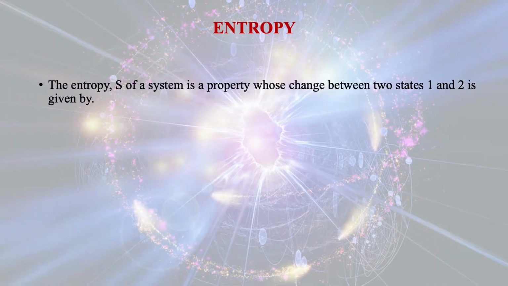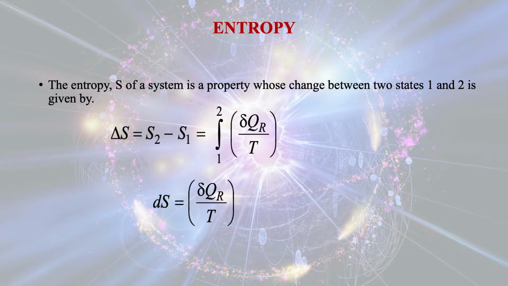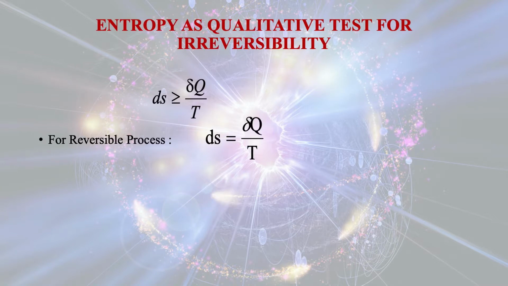Now entropy. The entropy S of a system is a property whose change between two states 1 and 2 is given by delta S, that is S2 minus S1, equal to the integral of delta Q by T. Here ds we are taking as delta Q reversible by T. For a reversible process, ds is equal to delta Q by T. For an irreversible process, ds is greater than delta Q by T.